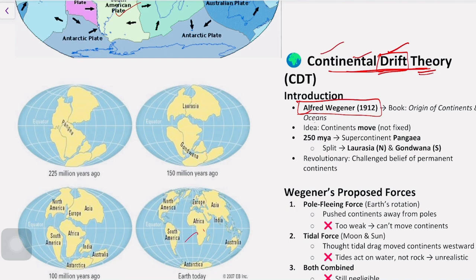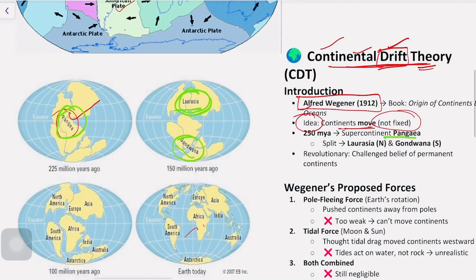What is the idea behind this theory? Continents move and they are not fixed. 115 million years ago there was a supercontinent called Pangaea, and after some time it divided into Laurasia and Gondwana, two other continents.